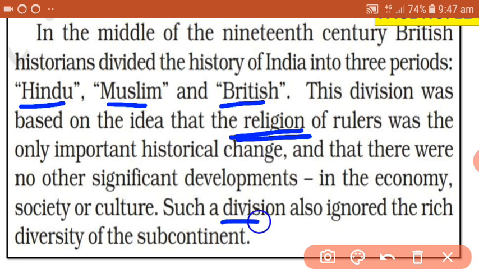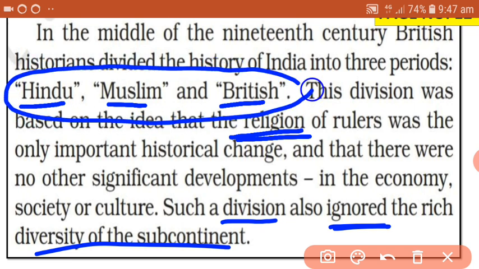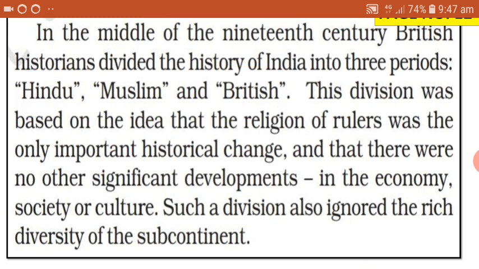And such a division also ignored the rich diversity of the subcontinent. So the diversity of the subcontinent also was not given importance. According to this division, only the religion of the rulers was given. So this division was made by the British in 19th century.